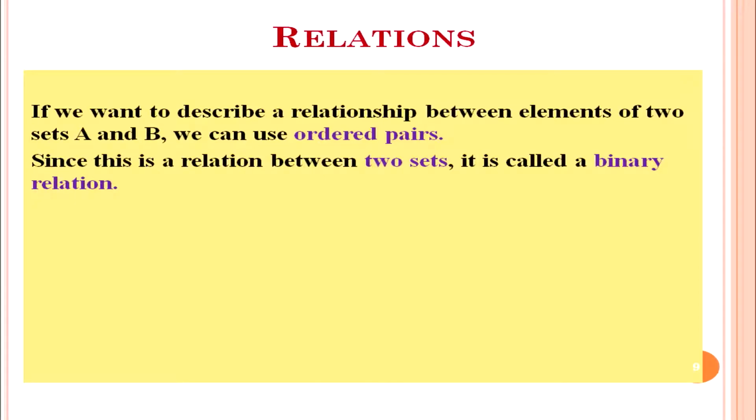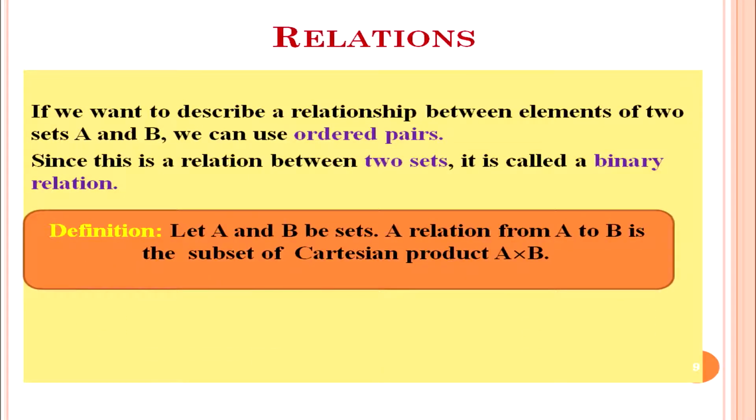If we want to describe a relationship between two elements of two sets A and B, we can use ordered pairs. Since this is a relation between two sets, it is called a binary relation. If we define a relation between two sets A and B, the definition is: let A and B be two sets. A relation from A to B is a subset of the Cartesian product A cross B.